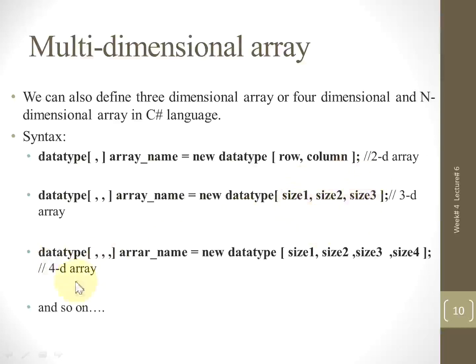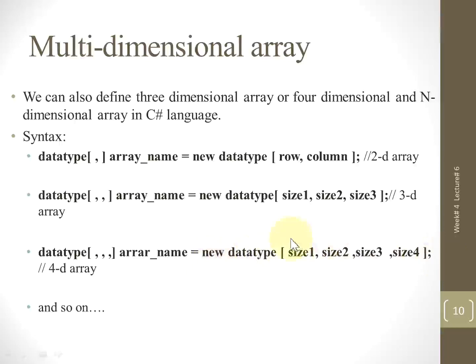Next we have a 4-dimension array, again data type, and because we have 4 dimensions, first dimension, comma, second dimension, comma, third dimension, comma, and fourth dimension. Then the name of the array, assignment operator, new keyword, and the data type.